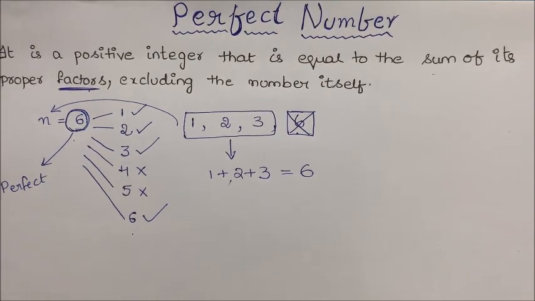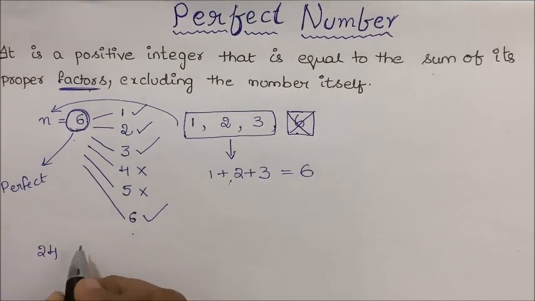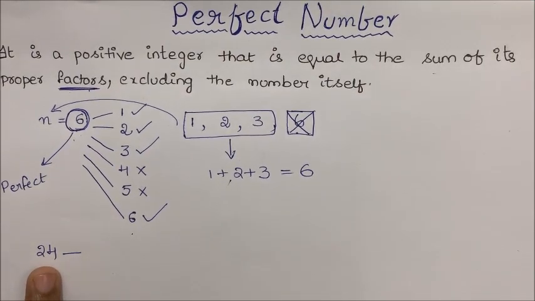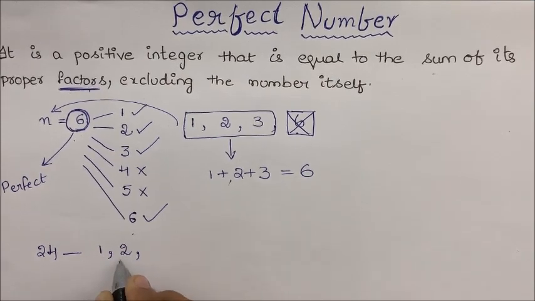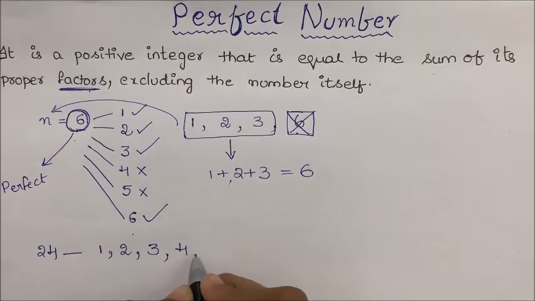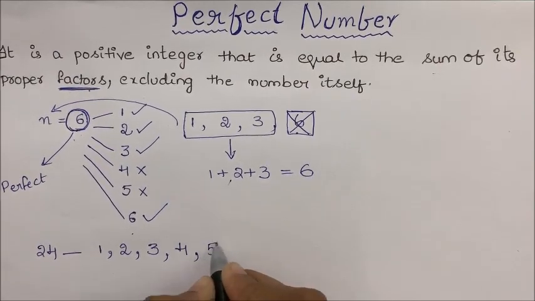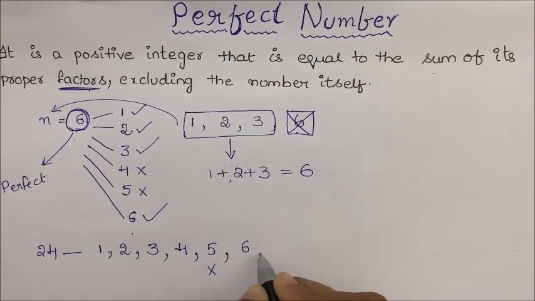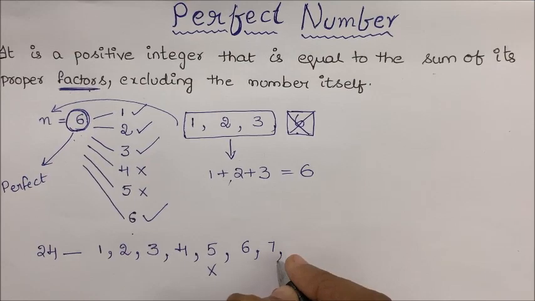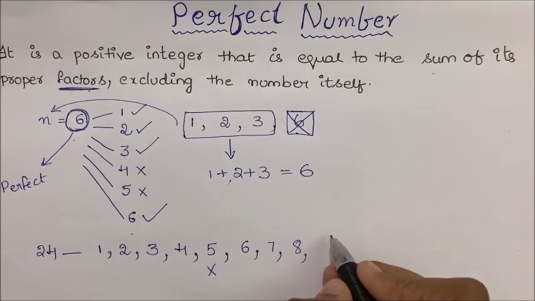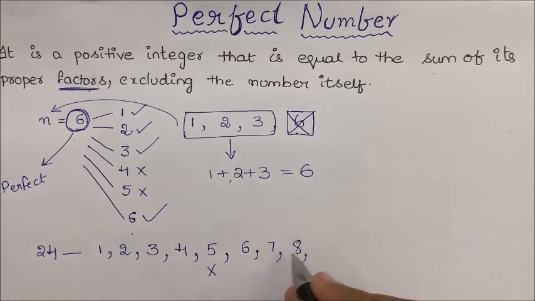Let us consider another example, 24. Let us find out the factors for 24. First, 1 is a factor. Next, 2 is a factor. 2 12s are 24. 3 8s are 24. 4 6s are 24. 5 is not a factor. 6 is a factor. 6 4s are 24. 7 is not a factor. 8 3s are 24, so 8 is a factor.